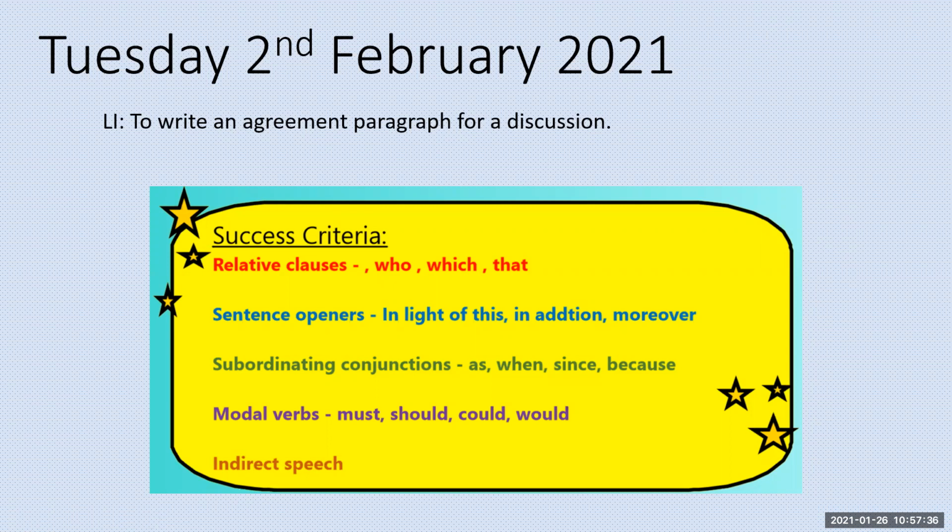So we need to have relative clauses such as who, which, and that. Sentence openers such as in light of this, in addition, moreover. We need subordinating conjunctions such as since, when, and because. We need to include modal verbs such as must, should, could, and would, and indirect speech.